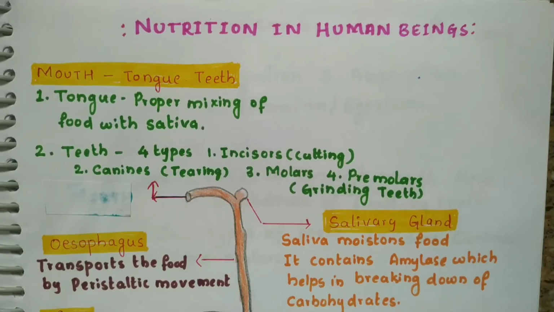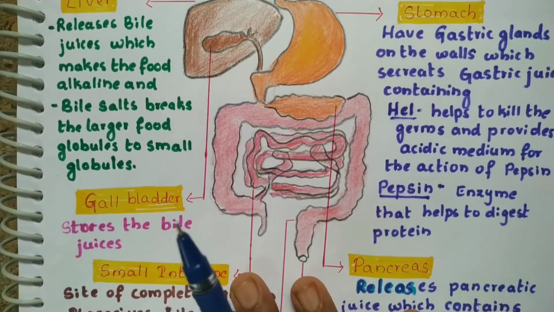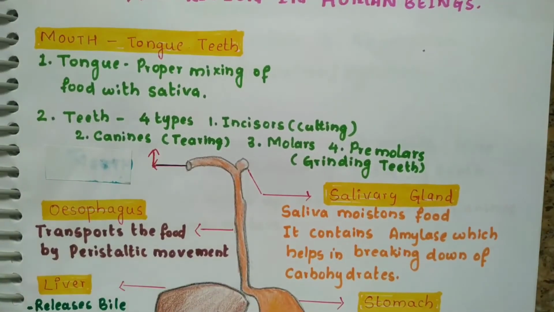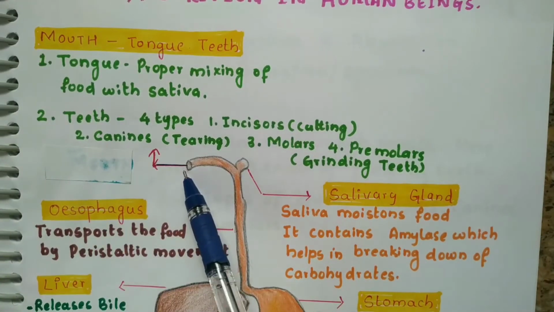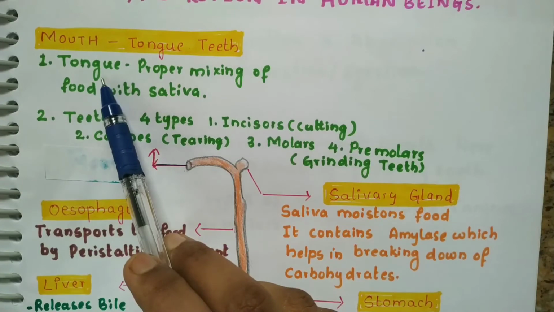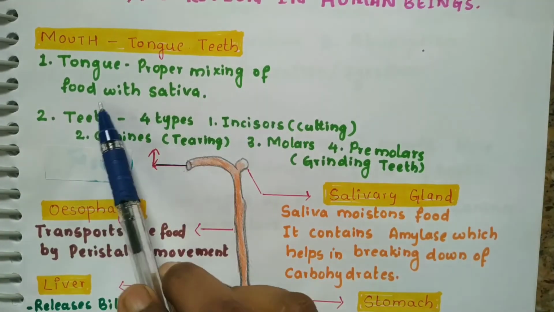Now let us learn the digestive system in human beings. When you think of the human digestive system, you can see the whole digestive system here. The first part you are going to see is the mouth. So what happens in the mouth? We can see that teeth and tongue are present. The tongue is a muscular organ which helps in the proper mixing of the food with the saliva.